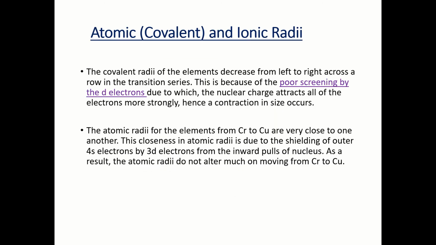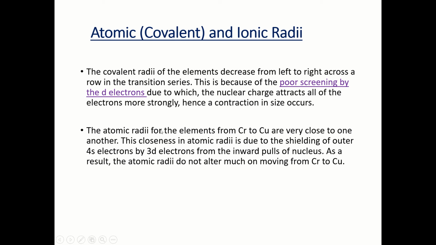Next important property, that is the atomic and ionic radii. The covalent radii of the elements decrease from left to right across a row in the transition series. This is because of the poor screening by the d electrons.